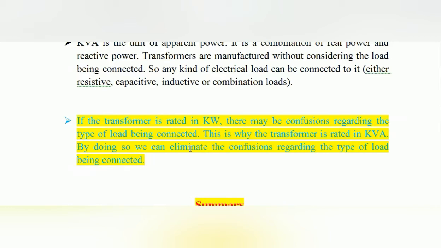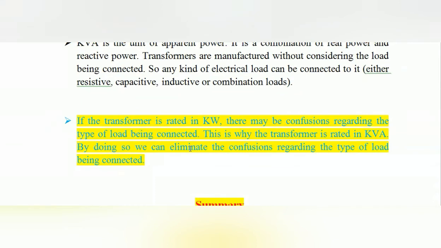Suppose it is rated in terms of kilowatt. Depending upon the cos phi value, the current rating may be increased or decreased. If the power factor is unity and the transformer secondary current is 200 amps for the unity power factor load, the current given by the transformer secondary is 200 amps. Suppose the power factor is reduced to 0.5, the load will need 400 ampere current for its operation, but the transformer is rated only 200 amps, so it may not have the capability to deliver 400 amps to the load. The transformer may be damaged.